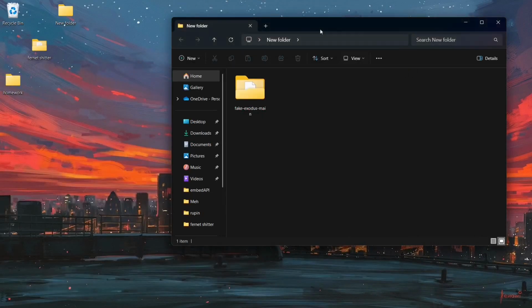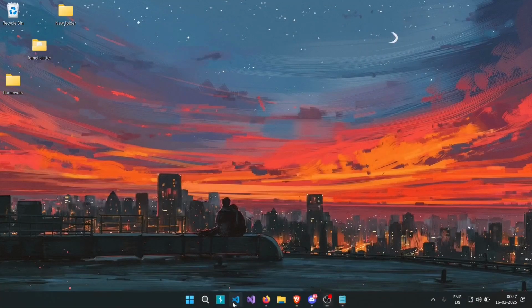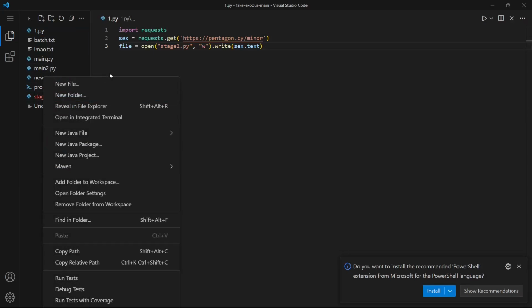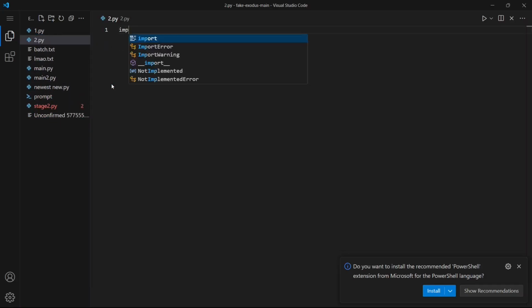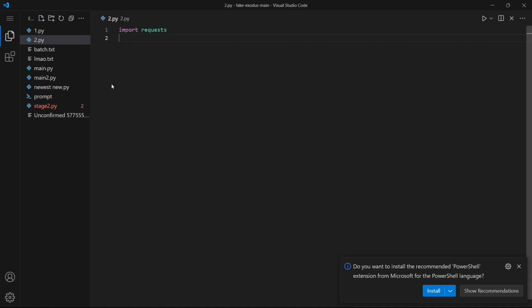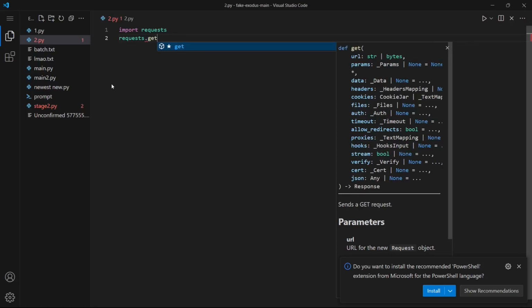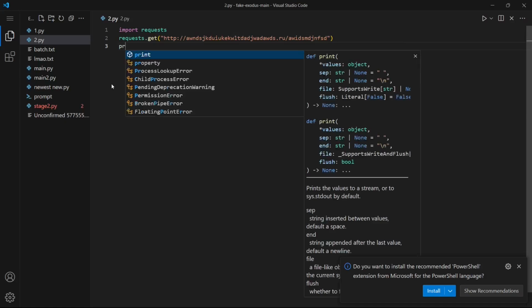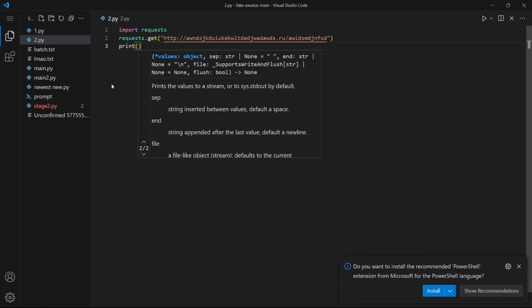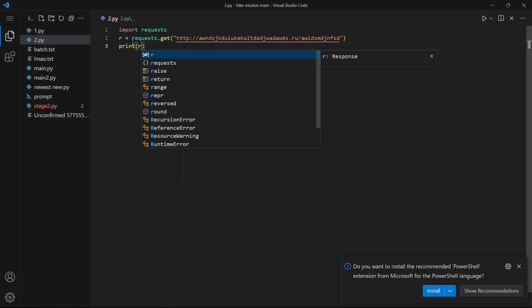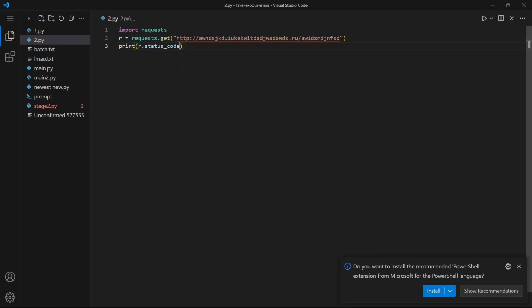Yep, of course. I might have to write a little script to download that, which is gonna go along the lines of 2.py, import requests, and requests dot get, the browser does a get for us. We are gonna use this URL. We are gonna print the... Oh my god, I forgot to give it a variable. Oh my god, what am I doing? Dot status code. Dot status code. There we go.